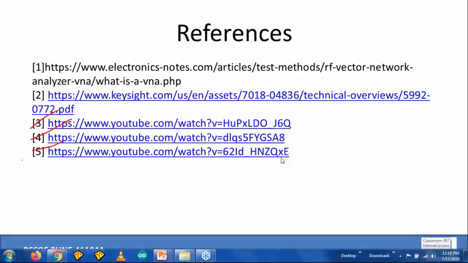If some of your final year students have developed some kind of components like mixers or maybe power splitters, antennas, right? You can test those components, or the assignments of the network analyzers, right? And try to see whether whatever specifications those people have laid down are really available with the VNA or not. So with this, probably you will get a good insight to practice with the VNA, especially the measurements in the RF and the microwave domain, right?